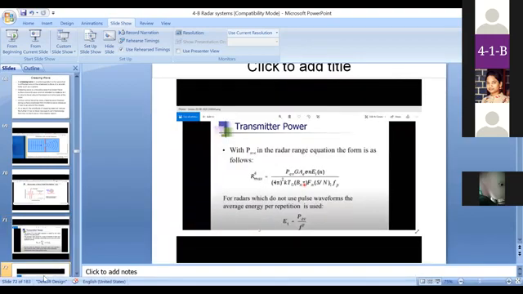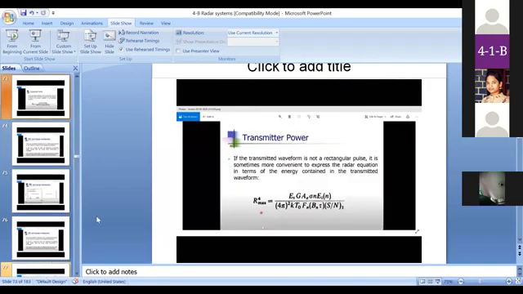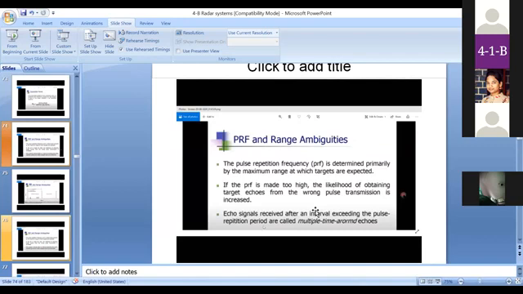Okay. This explains transmitter power. After deriving, we substitute that into the radar range equation in the standard equation. That is another modified form of the radar range equation.